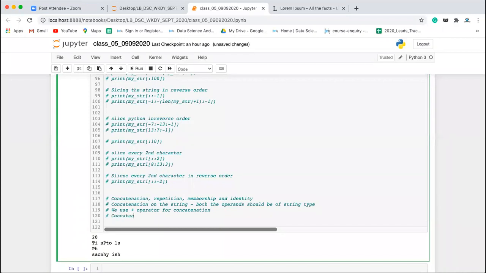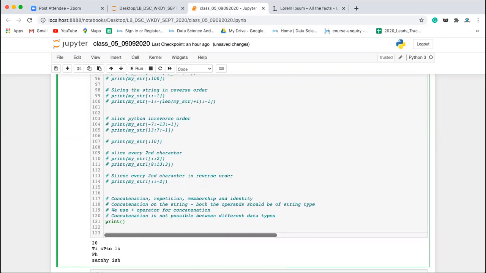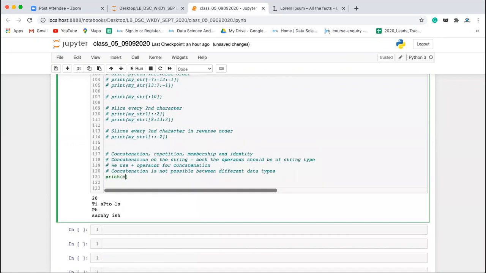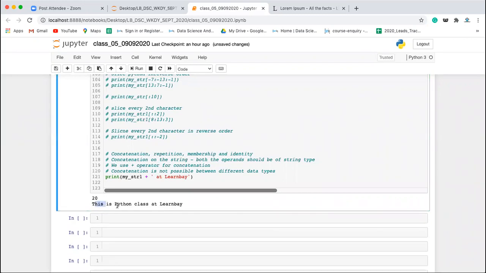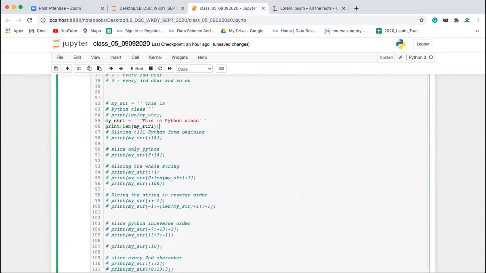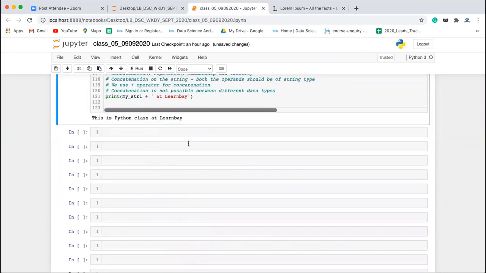Concatenation is not possible with other types. For example, let's say we have my_str1 plus I'm having another string, learn base. So my_str1 is one string and this is another string. If I'll be concatenating it, these strings will be joined together. So we can use the plus operator for this.